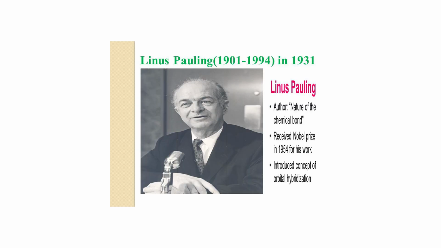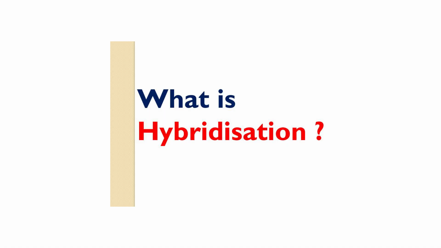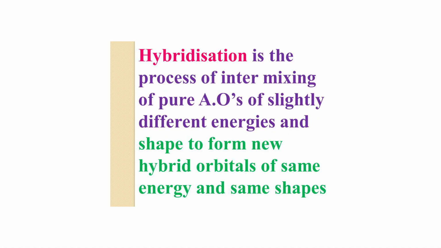Who proposed the term hybridization? Yes, Linus Pauling in 1931. Can you define the term hybridization? Hybridization is the process of intermixing of pure atomic orbitals of slightly different energies and shapes to form new hybrid orbitals of the same energy and same shape.